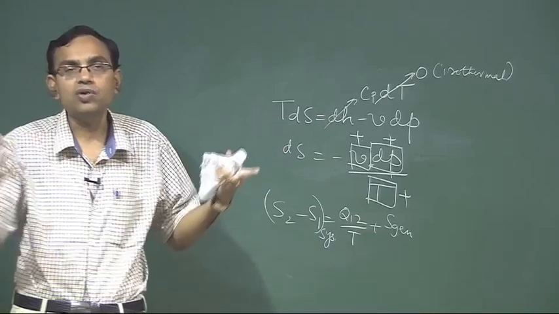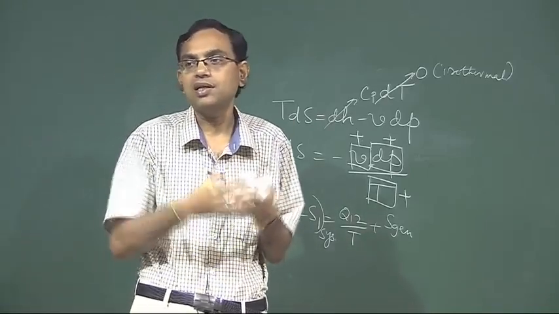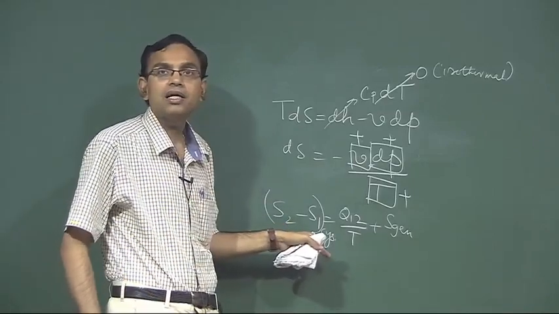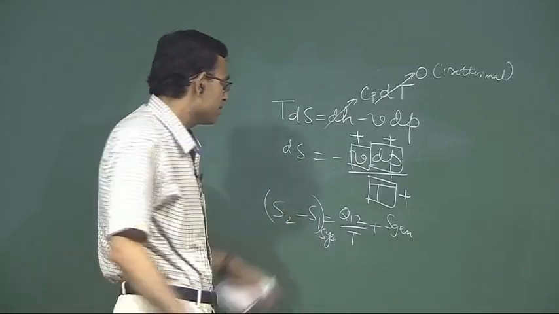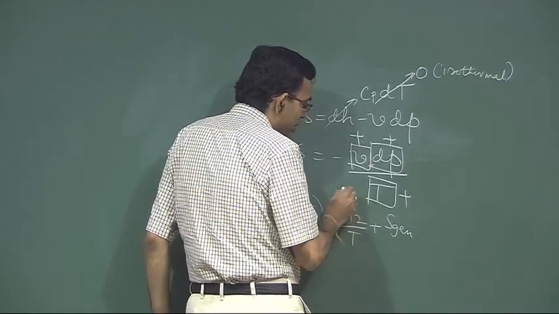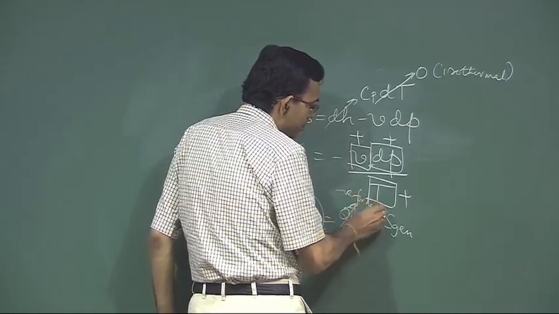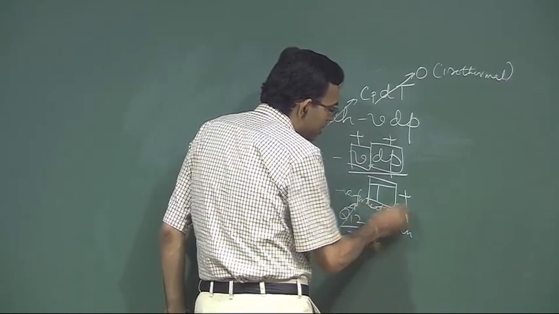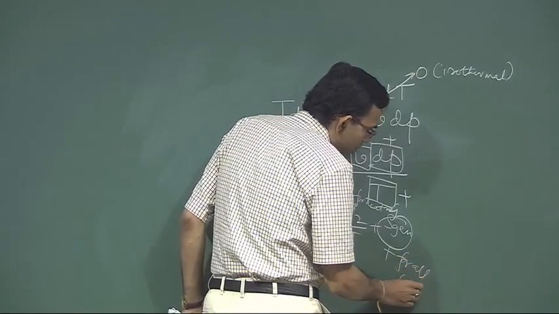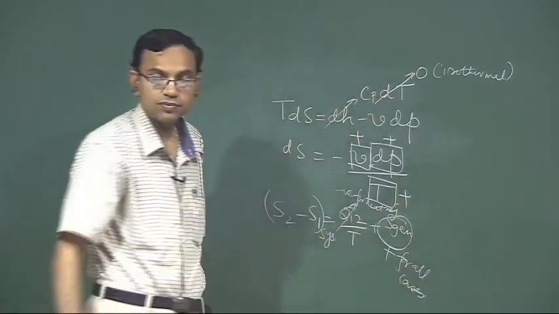The sum total of entropy of the system and surrounding will always increase. So, for example, entropy of a system can decrease. How? If you have heat rejection, then this is negative for heat rejection. This is always positive for all cases. So, the sum total may be positive, negative or 0.